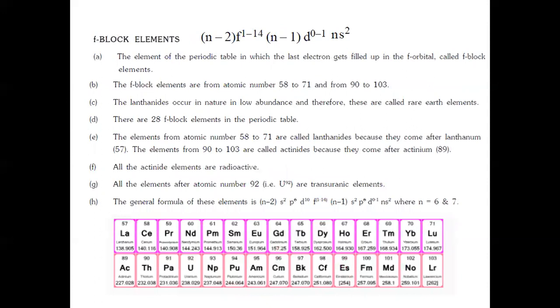Then f block elements, the differentiating electron enters the f orbital of the antipenultimate shell, and its electronic configuration is (n-2)f1 to 14 (n-1)d0 to 1 ns2. And these f block elements are also known as inner transition metals. They consist of 2 series. One is the lanthanide series, another one is the actinide series.